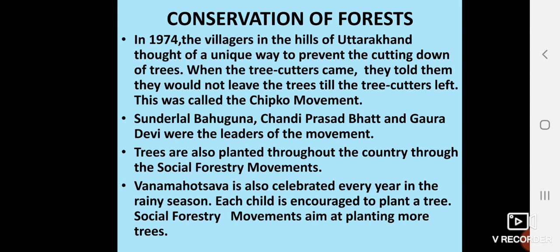So a question comes: what was the Chipko movement? It was a unique way of preventing the cutting down of trees. When the tree cutters came, the villagers told them they would not leave the trees till the tree cutters left. They put their arms around the trees as if hugging them, and told the woodcutters that they would have to cut them too if they wanted to cut the trees.